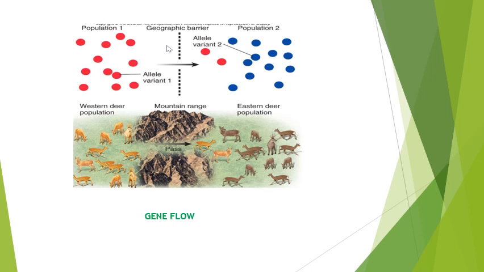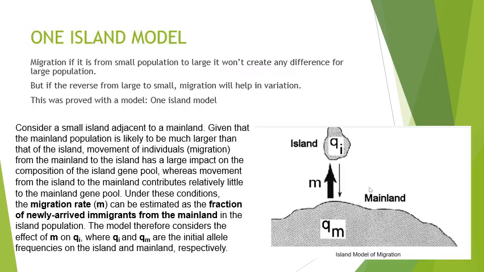As we can see in this diagram, we have population 1, we have population 2, and the barrier is a geographical barrier, that is a mountain range. From population 1, two alleles were successful in moving from population 1 to population 2. So those that migrated, the two alleles, they are the gene flow. In that allele, the character got transferred, so gene flow is there from one population to the other.